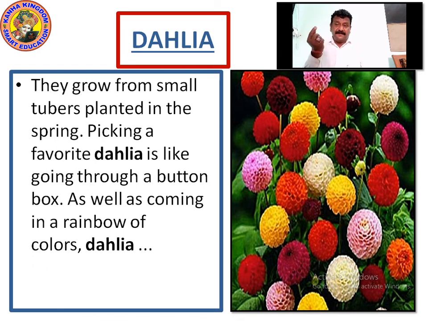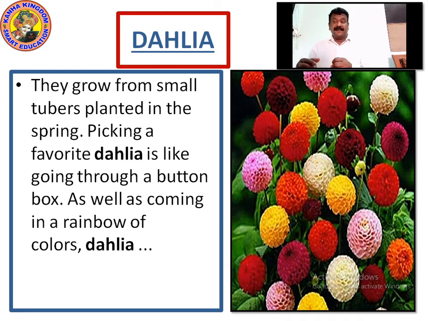Small tubers means something planted in the spring, a small tube-like thing, a small stem. From that it grows. You can see it's so colorful. So this is called dahlia. Dahlia is like a button box as well as coming in rainbow colors. This is the speciality of dahlia.